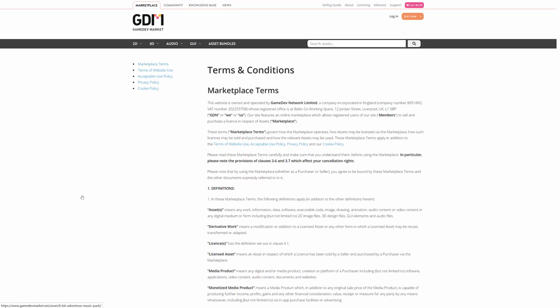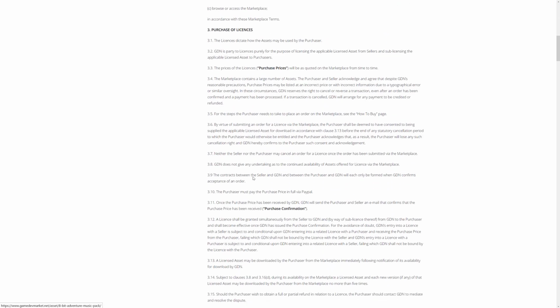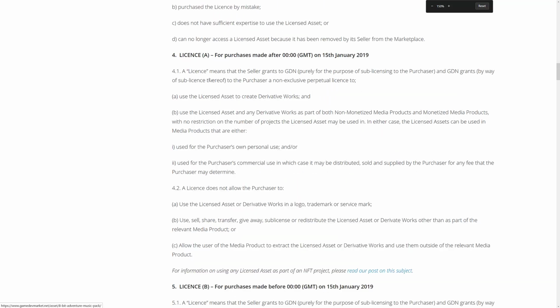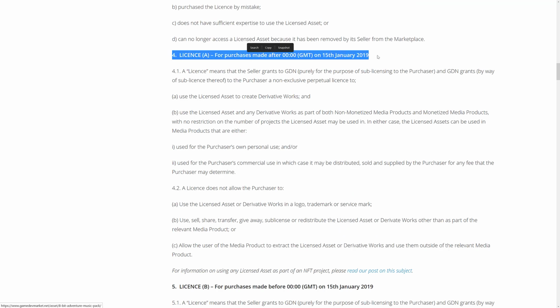Now, the big thing to be aware of also is the license. Their license used to have something terrible in it. I forget exactly what it was, but there was something about Game Dev Marketplace that I would kind of stay away from. I think it was single use only. Now the most relevant area you're interested in here is the 4A.